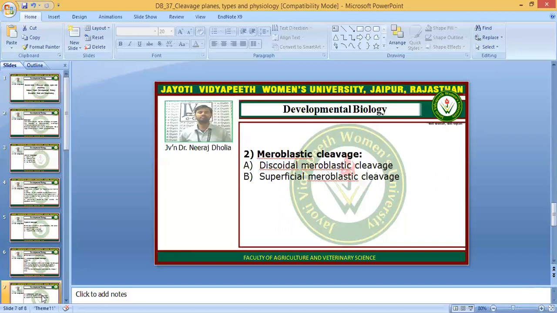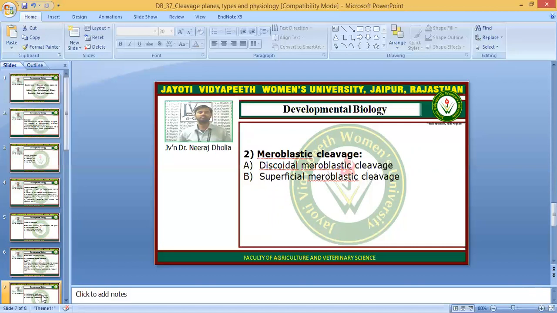In this type of egg, the cleavage divisions occur in the discoidal part where the cytoplasm is, and this disc of blastomeres is known as the blastodisc. Examples of discoidal meroblastic cleavage are birds, reptiles, and prototheria.